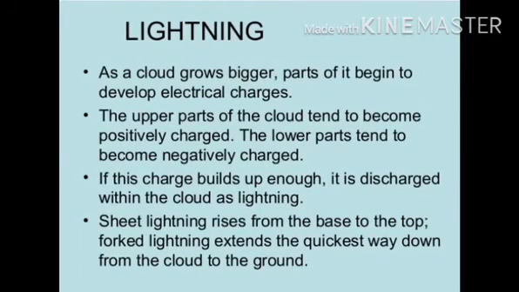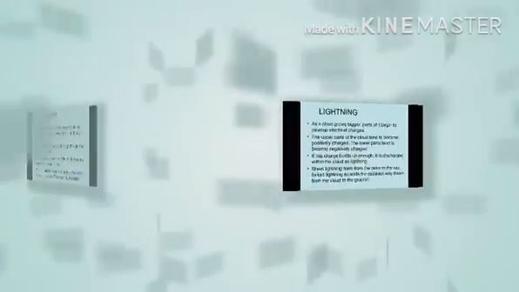Now, lightning. As a cloud grows bigger, parts of it begin to develop electrical charges. The upper part of the cloud tends to become positively charged. The lower part tends to become negatively charged. If this charge builds up enough, it is discharged within the cloud as lightning. Sheet lightning rises from the base to the top. Forked lightning extends the quickest way down from the cloud to the ground.